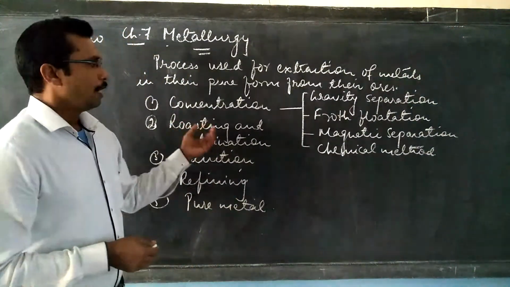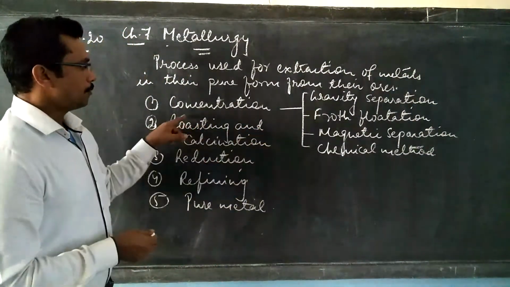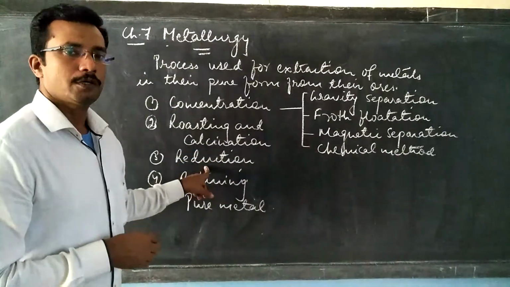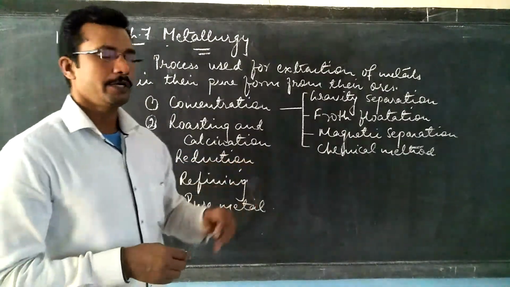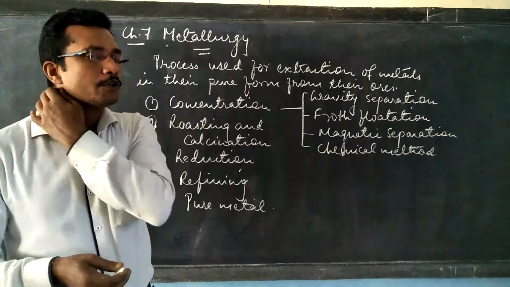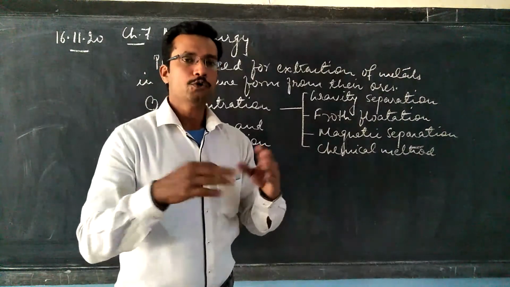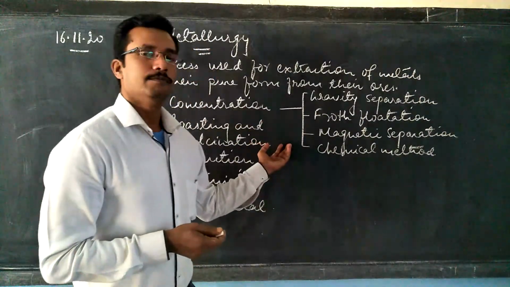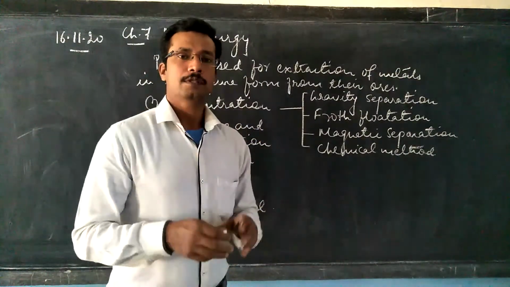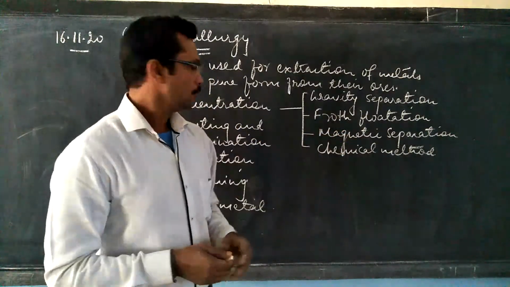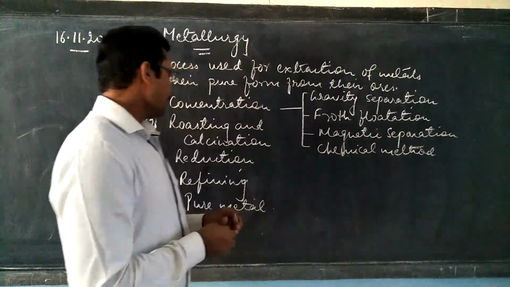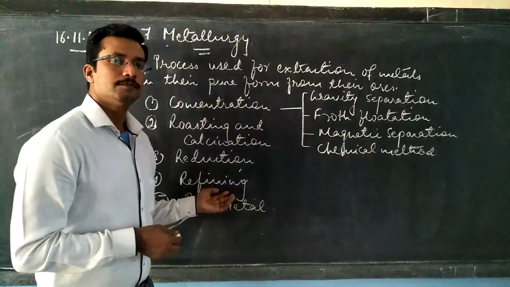And then after converting into oxide by either of these ways, we come to the third step, which is called reduction. Reduction is the process by which we remove the oxygen that we got in roasting and calcination. And then we have refining.